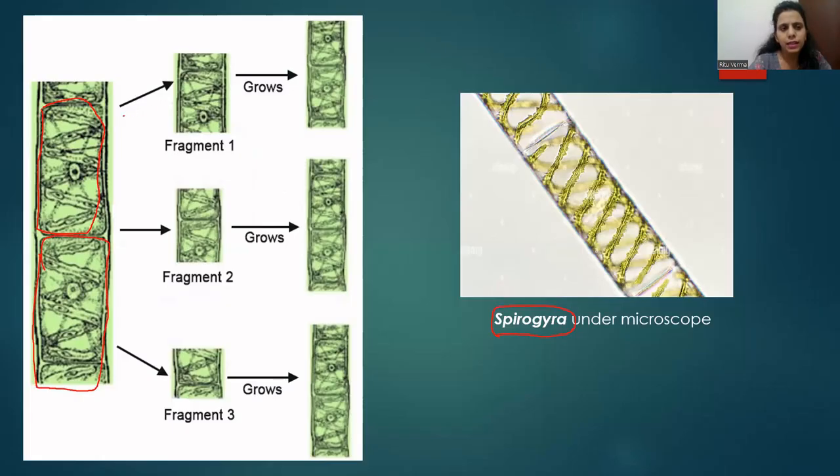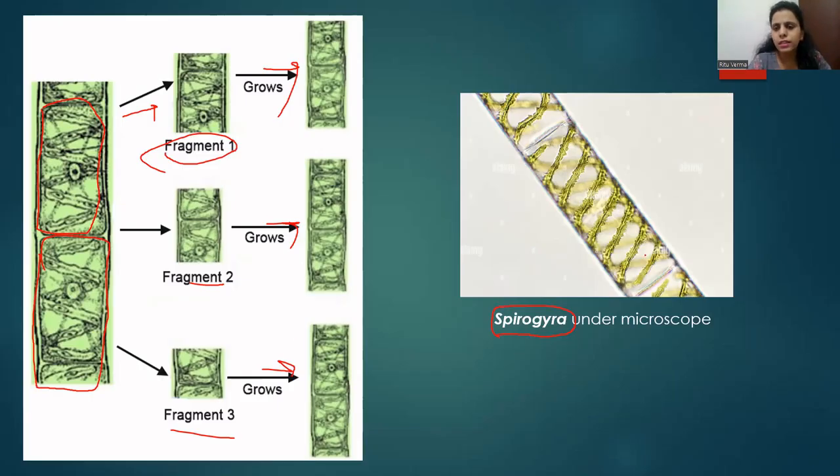For example, it has broken down into three fragments: fragment 1, fragment 2, and fragment 3. Each fragment has the ability to regenerate, or grow back, into a new algae. Hence, Spirogyra reproduces by the process of fragmentation.